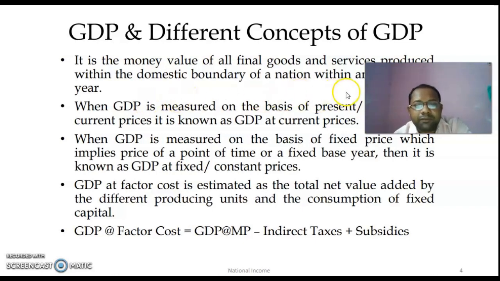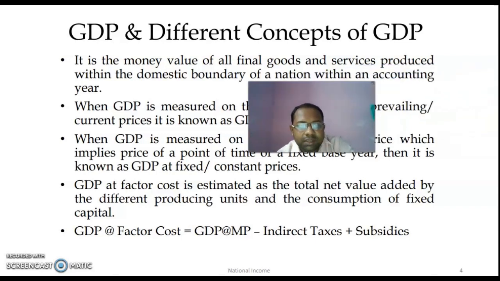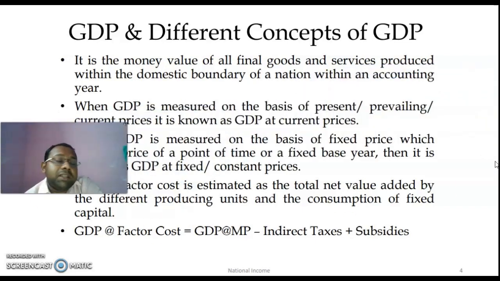Now, GDP is the money value of all the final goods and services which are produced within the domestic boundary of a nation within an accounting year. A few things are to be noticed here: we consider the final goods and services, and the domestic boundary. That means for India, when we are talking about GDP, we have to consider the goods and services produced within the Indian economy, within its domestic boundary, and also within the accounting year just discussed earlier.